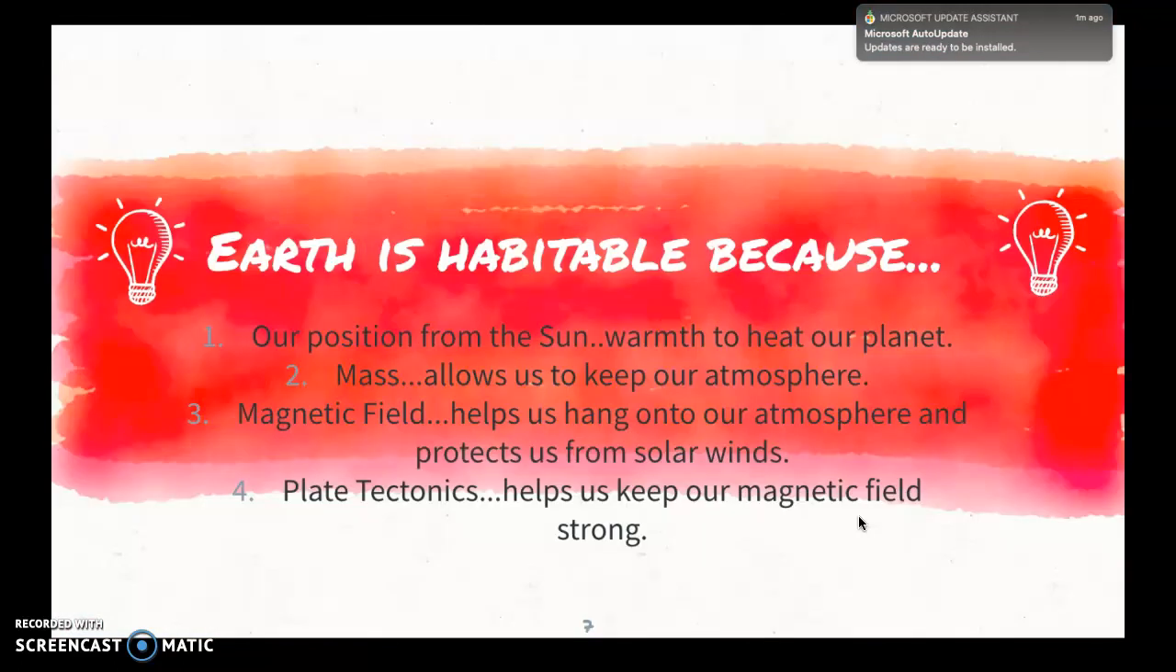So, with all of that together, Earth is habitable because of our position from the sun, we are able to keep our planet warm. It heats up that liquid water and it makes sure that the cycle continues. Our mass allows us to keep our atmosphere. Our magnetic field allows us to hang on to our atmosphere, and it also protects us from those harsh solar winds. And then plate tectonics help us keep our magnetic field strong, and it also goes hand in hand with that soil because of our rock cycle and how plate tectonics interacts with our rock cycle. And that is why Earth is habitable.